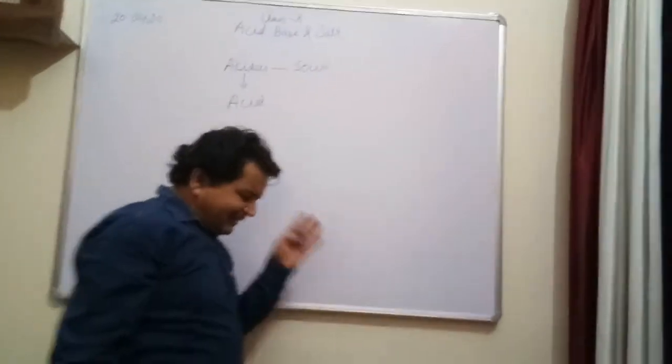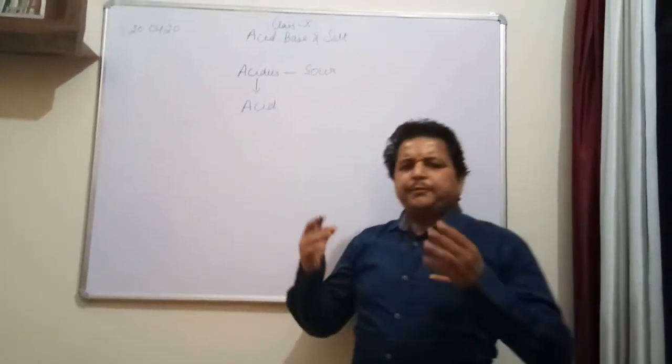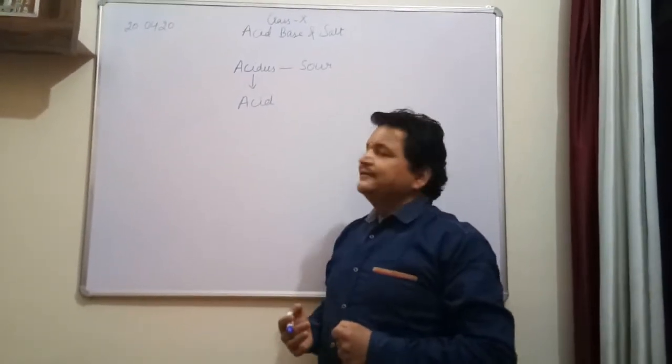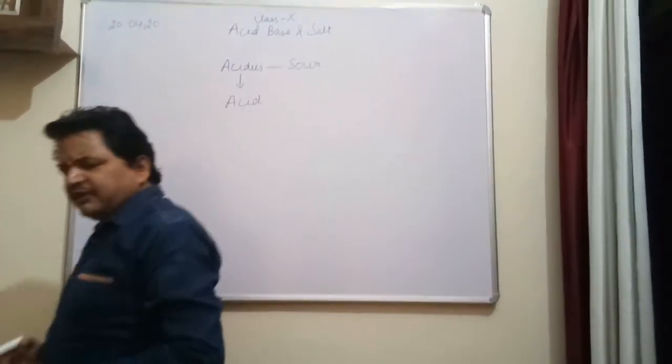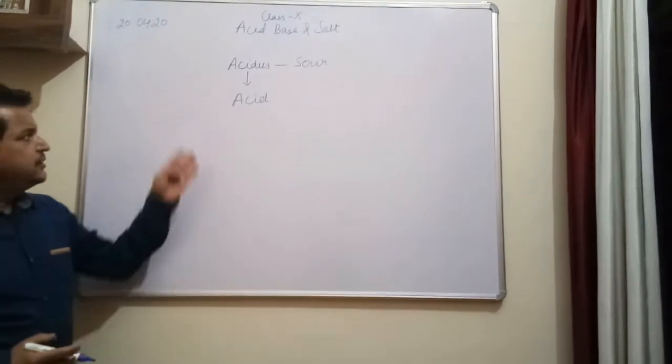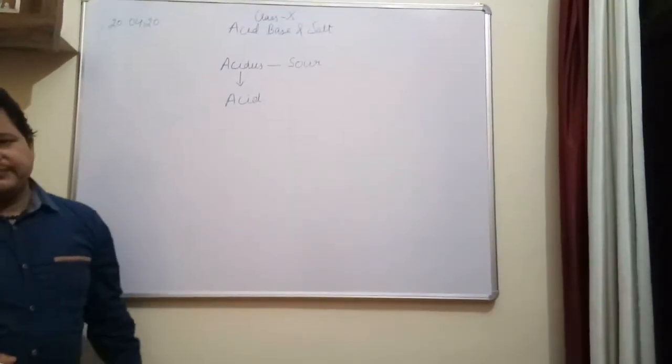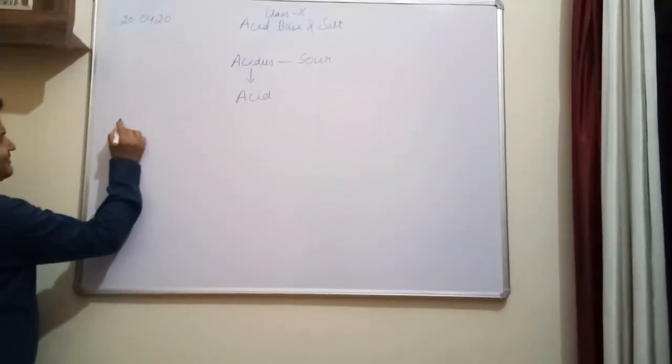So many scientists have given different definitions for these acids, bases and salt. Here I will discuss the acid and base according to the Arrhenius concept. Arrhenius was a great scientist.